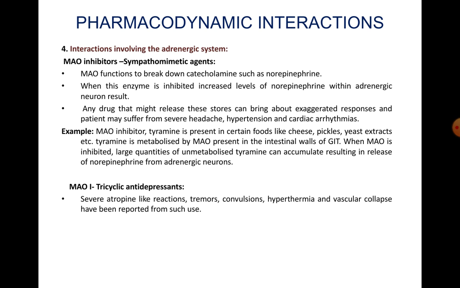Any drug that might release these stores can bring about exaggerated responses, and the patient may suffer from severe headache, hypertension and cardiac illness, etc. For example, with MAO inhibitors, tyramine is present in certain foods like cheese, pickles, yeast extract, etc. Tyramine is metabolized by MAO present in the intestinal wall of the gastrointestinal tract. When MAO is inhibited, large quantities of unmetabolized tyramine can accumulate, resulting in release of norepinephrine from the adrenergic neurons.